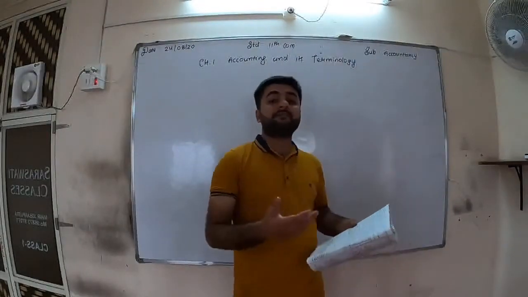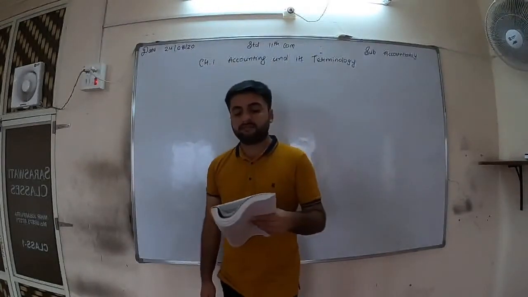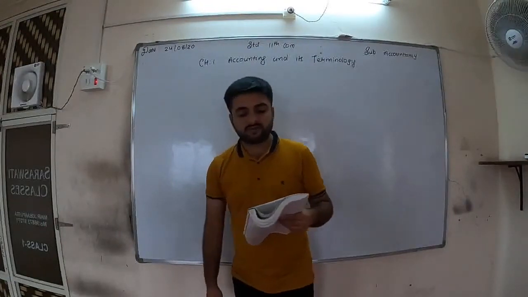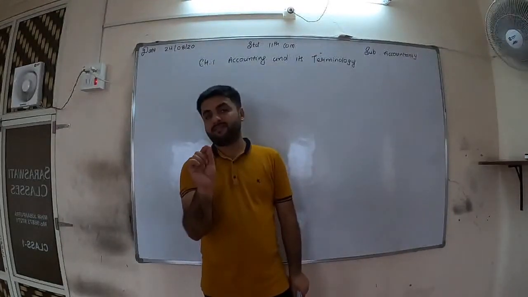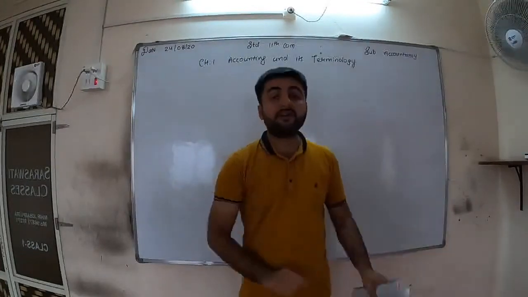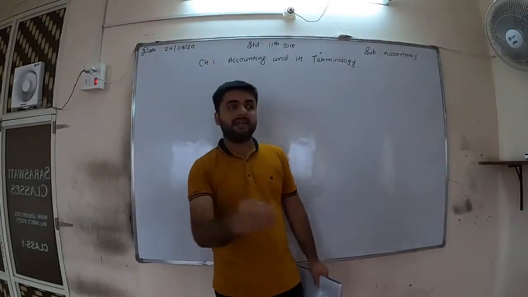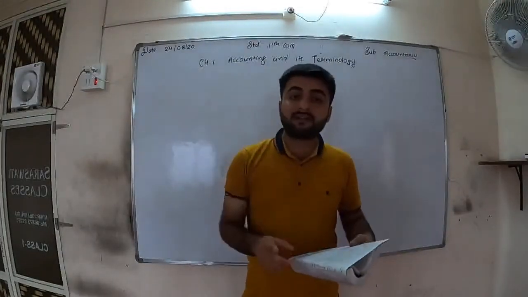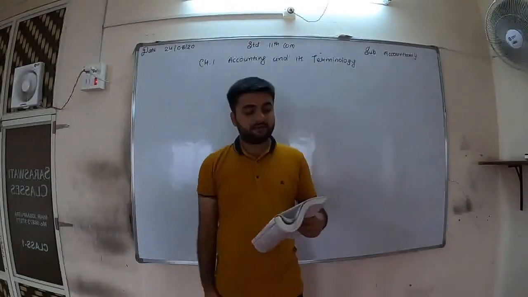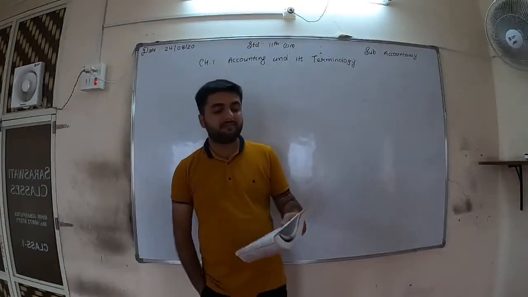Okay, how many types of business are there? They are writing: for sole proprietorship, the word capital is used, which the owner provides. Sole means single. Everyone must note that here the word is written sole proprietor. So when there is a single owner and the investment is made, it is known as capital. For partners, partner means more than one owner. The word partners' capital is used, and for a company, the word share capital is used.